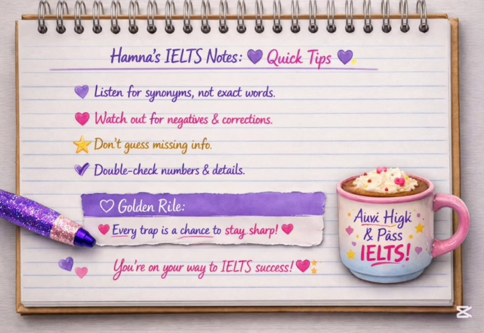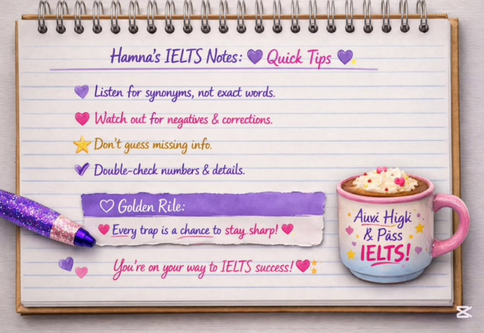Then watch out for negatives and corrections. The word not flips the whole answer. For example, the audio says students are not allowed to bring snacks in the lab, and the question says students can bring snacks in the lab. Of course it's false, because they have clearly said in the audio students are not allowed to bring snacks. So the word not flips the whole answer. So watch out for negatives. It's one of the most commonly asked questions in the true, false, not given module.